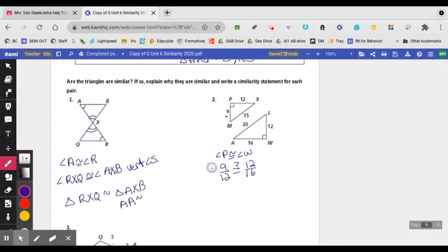This fraction I can divide both by 3. So that gives me 3/4. This fraction I can divide both by 4, which gives me 3/4. So yes, by side, angle, side similarity. So then it's triangle, I'll do small side first, MPX is similar. And then small side to the right angle, LWA.